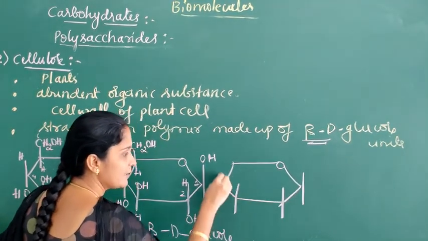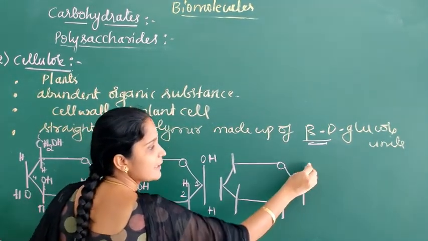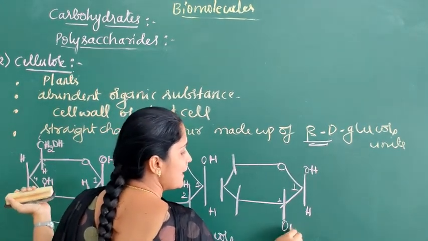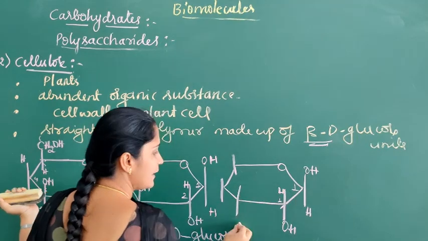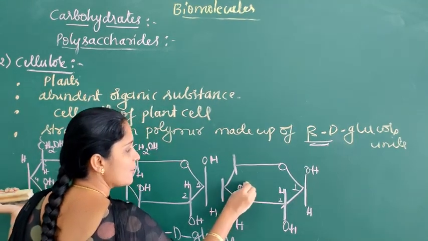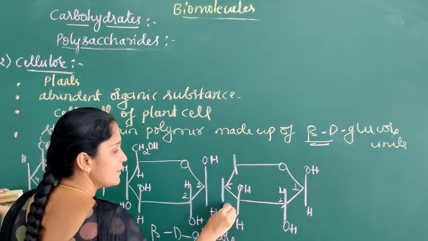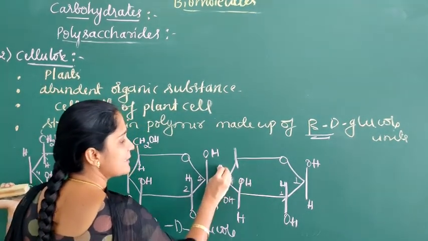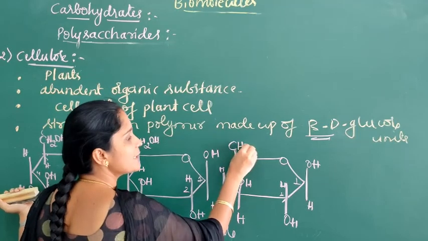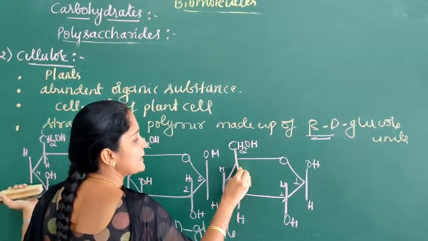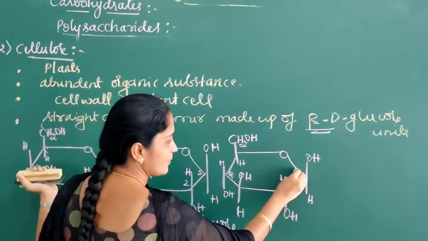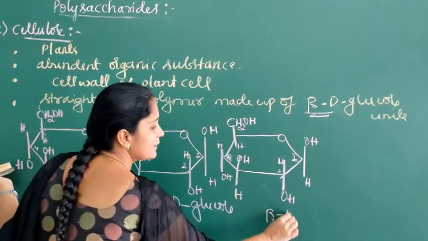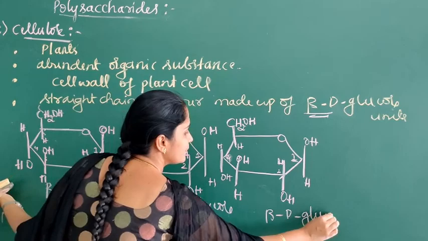This is also a beta D glucose unit, with the same groups on each carbon. So this is also beta D glucose.